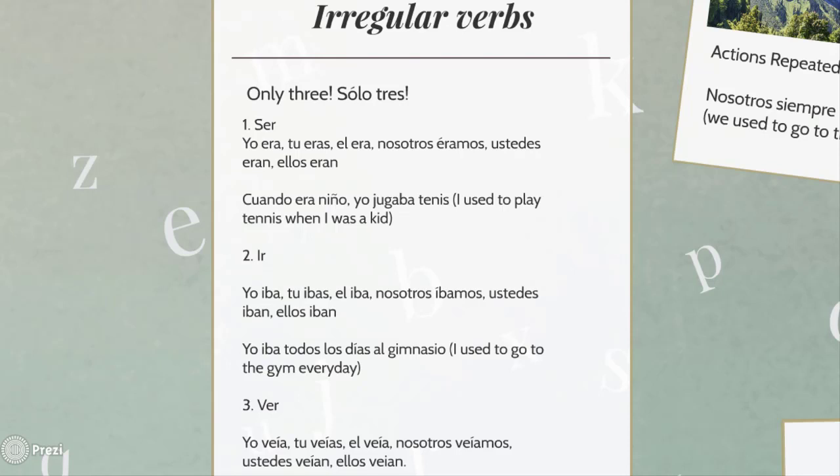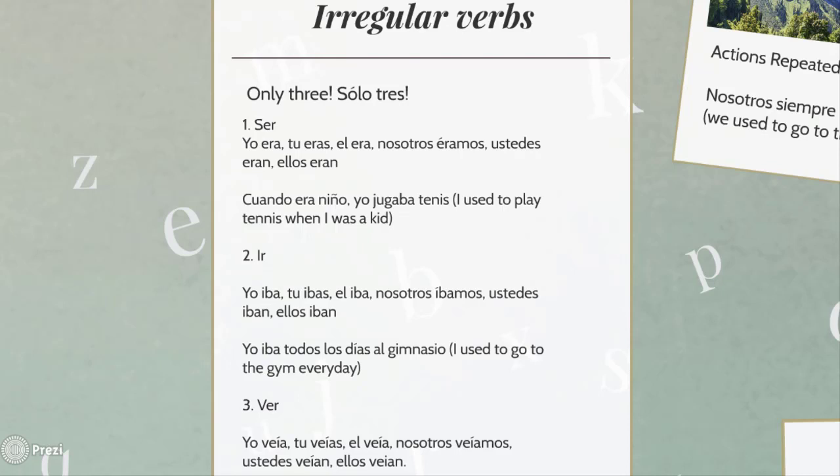So, cuando yo era niño, yo jugaba tenis. I used to play tennis when I was a kid. The second verb is ir. Yo iba, tú ibas, él iba, nosotros íbamos, ustedes iban, ellos iban. For example, yo iba todos los días al gimnasio. I used to go to the gym every day. And the third irregular verb is ver, to see. Yo veía, tú veías, él veía, nosotros veíamos, ustedes veían, ellos veían.